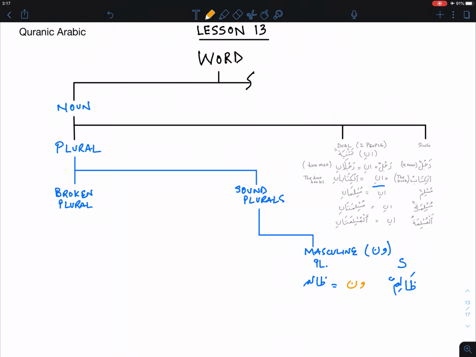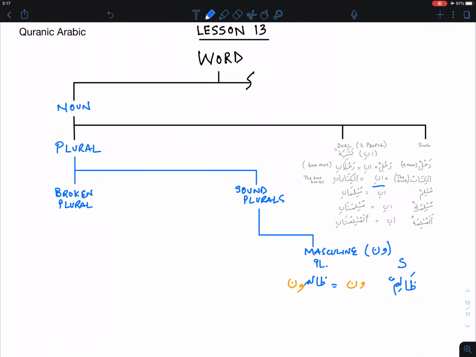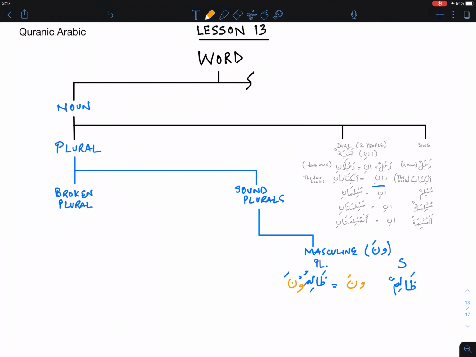And now we add the waw and the noon. Okay, and like you can see here, ظالم becomes ظالمون. So let's add that here. ظالمون, and it's always going to have the fatha on the noon in this case.